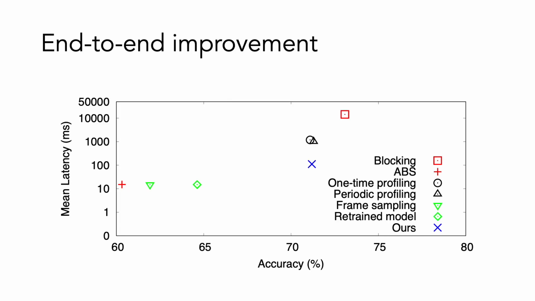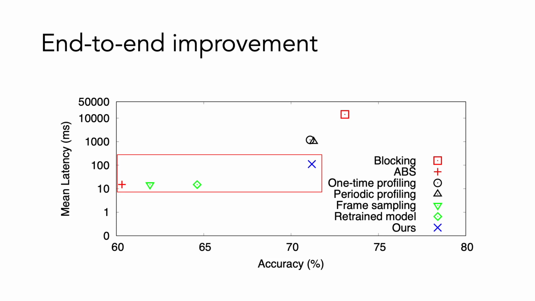This figure shows end-to-end improvement. We can see that adaptive bitrate streaming, frame sampling, and the retrained model achieve the minimum end-to-end latency, but at significant accuracy loss. Also, the training overhead of the retrained model method is about 10 times higher than our system, as our system only imputes intermediate features rather than the raw sensor data, and it does not need to modify the existing inference model.